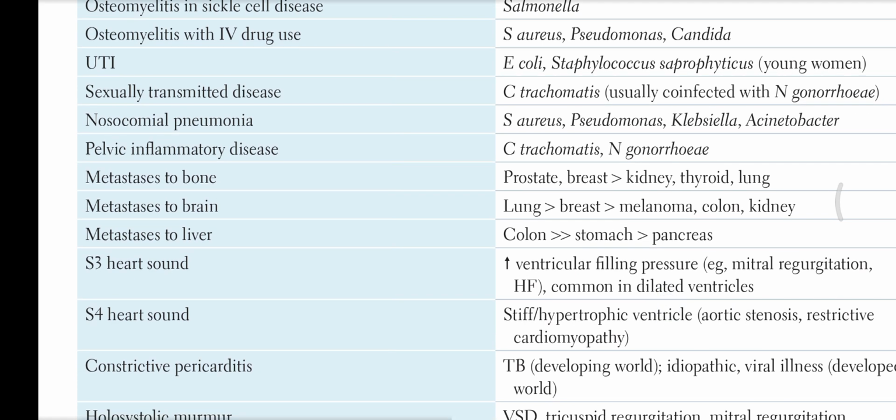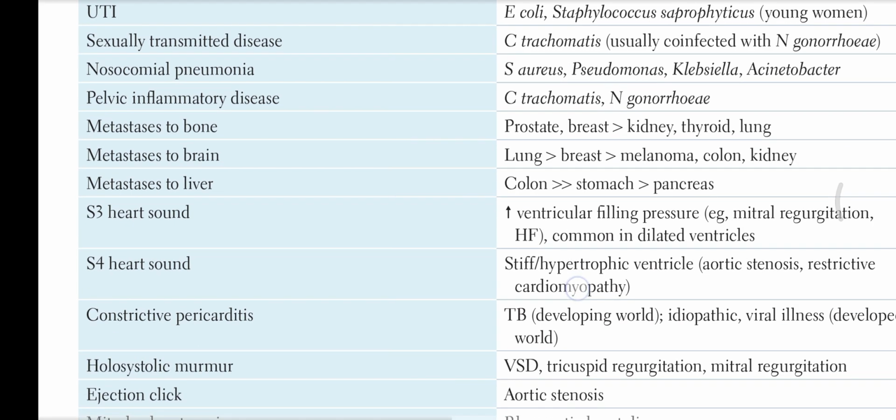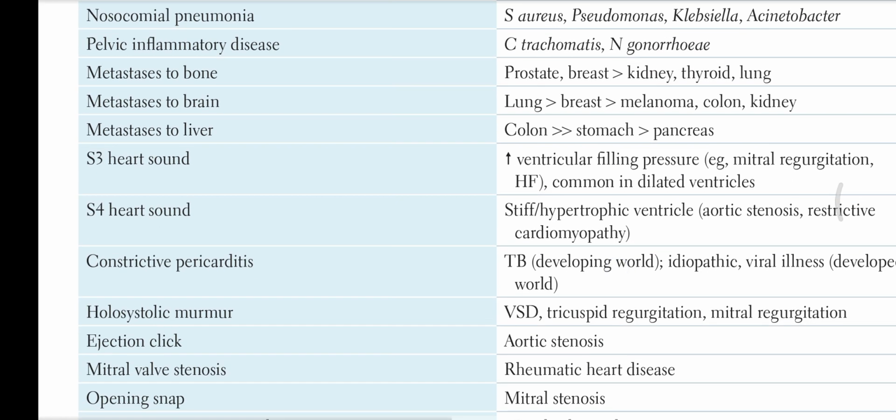UTI: E. coli, and Staph saprophyticus in young ladies. Sexually transmitted infection: Chlamydia trachomatis, usually co-infection with Neisseria gonorrhoeae. Nosocomial pneumonia: S. aureus, Pseudomonas, Klebsiella, Acinetobacter. Pelvic inflammatory disease: Chlamydia trachomatis, Neisseria gonorrhoeae.